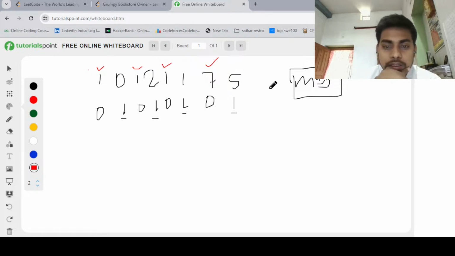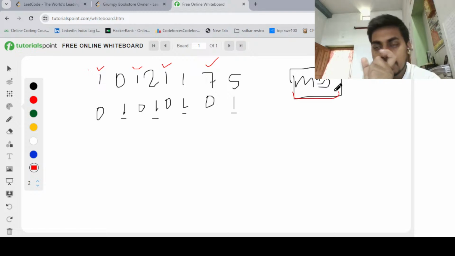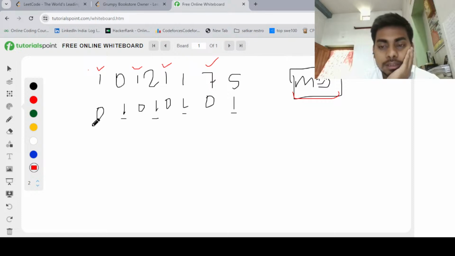Now we are interested in the 1s. Since it has 3 minutes, it can cover at most a length of 3 minutes.